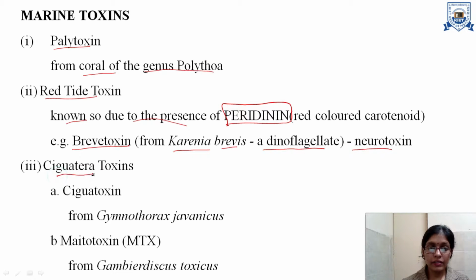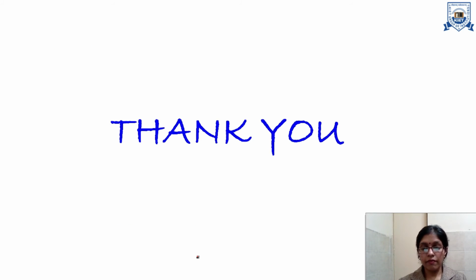Then we have another example of ciguatera toxin. Again, two examples are here under this category known as ciguatoxin, which is obtained from Gymnothorax javanicus, and maitotoxin, which is obtained from Gambierdiscus toxicus. So that's all with marine pharmacognosy.